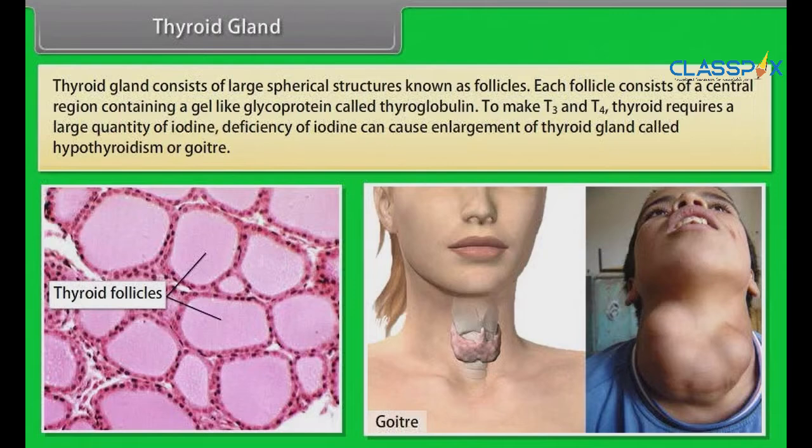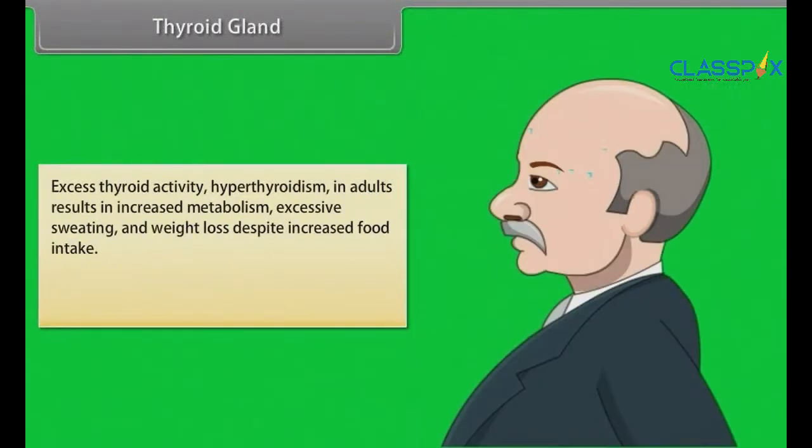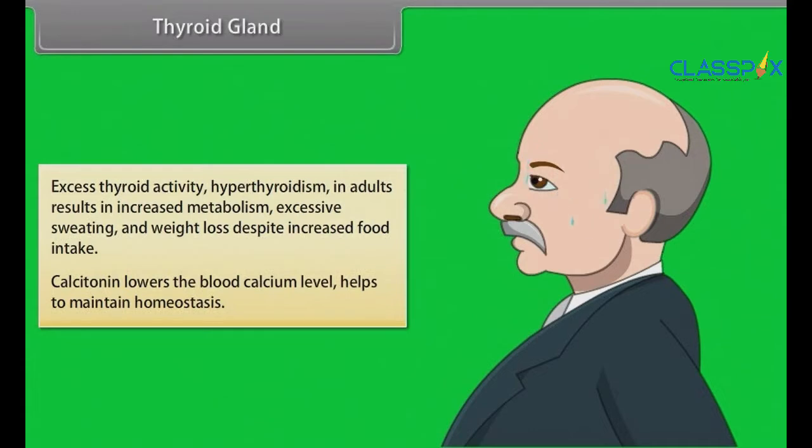Deficiency of iodine can cause enlargement of the thyroid gland called hypothyroidism or goiter. Excess thyroid activity, hyperthyroidism, in adults results in increased metabolism, excessive sweating, and weight loss despite increased food intake. Calcitonin lowers the blood calcium level, which helps to maintain homeostasis.